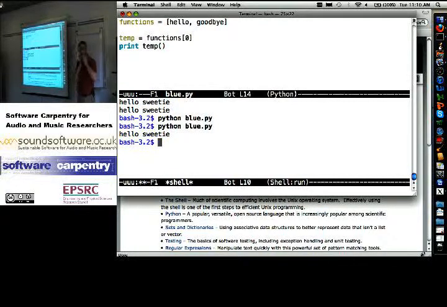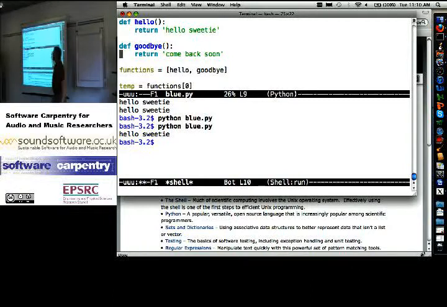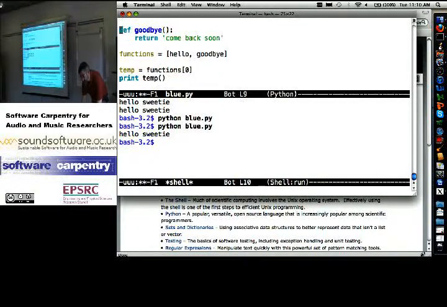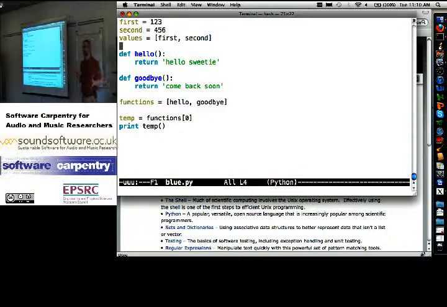Please, what's the 0 doing? That's location 0 in the list. Functions is a list with two values. So functions of 0 is the first value, and functions subscript 1 is the second value. If I come back up to this, what is values of 0? Yep. Okay. So what is functions of 0? Hello. Okay. It's exactly the same thing. There's no magic going on here.